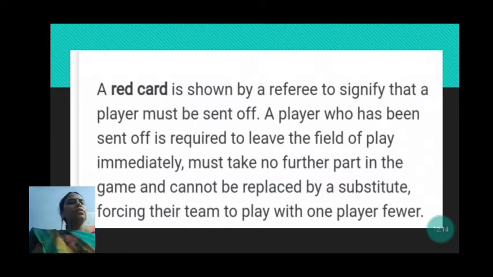A player who has been sent off is required to leave the field of play immediately. That means now the player has to leave the game, as he has been shown the red card. He must take no further part in the game. He will not be allowed to play and cannot be replaced by a substitute, forcing the team to play with one player fewer. So if a player is sent out of the game, the team has to play with one less player.